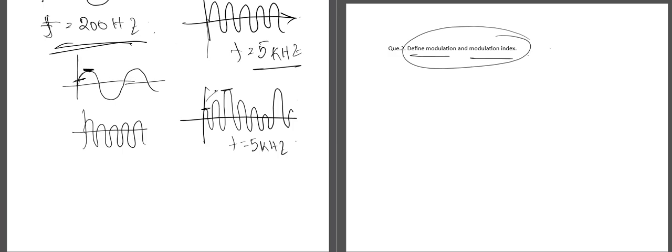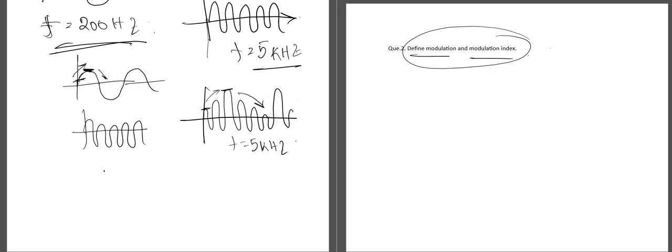So here we can see the amplitude is increasing from this point to this point. But as this point is reached, the amplitude again decreases. After this point we can see the amplitude again falls to 0. So this is the amplitude modulation in which the amplitude of the carrier signal gets modulated.